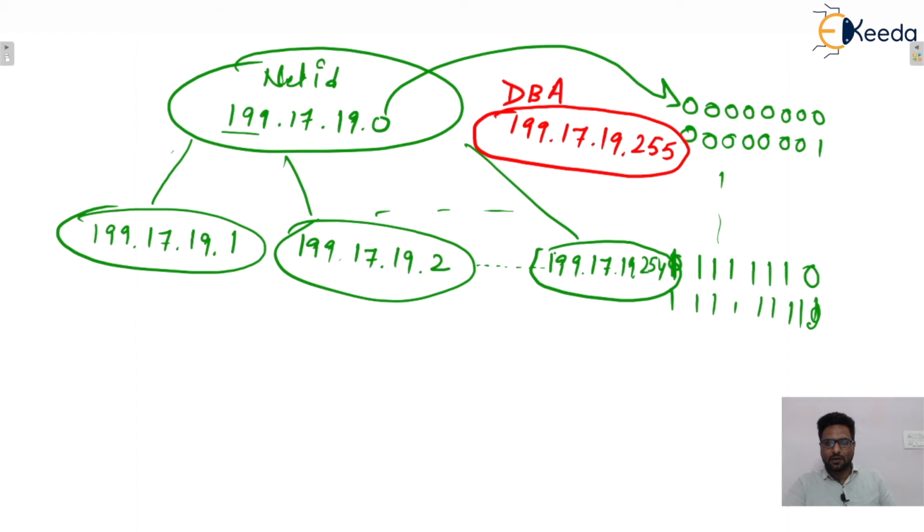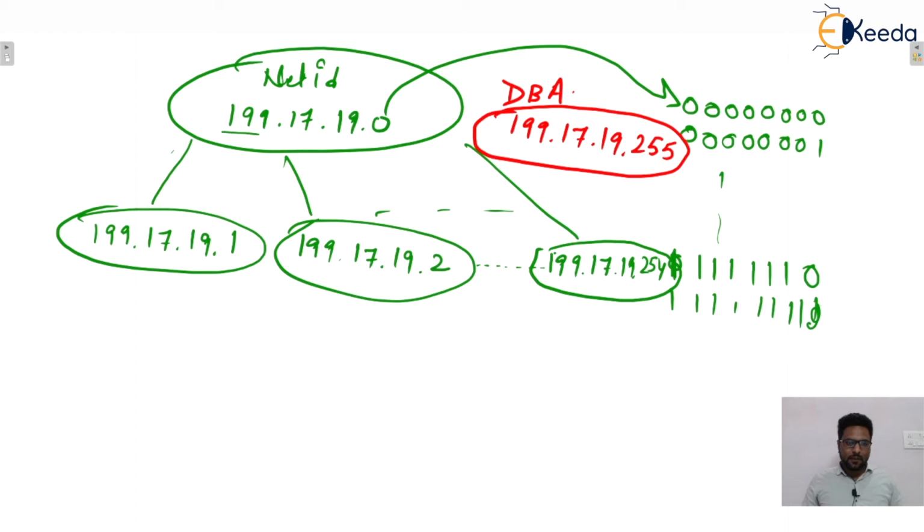In short, I'm writing DBA. DBA means direct broadcast address. That will be the last address of the network, the direct broadcast address for that particular network. So remember, among all hosts, the first combination is assigned as the network ID, and the last combination, 255, is assigned as the DBA for the network.